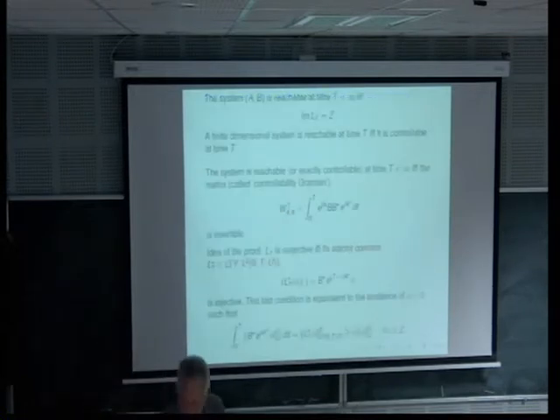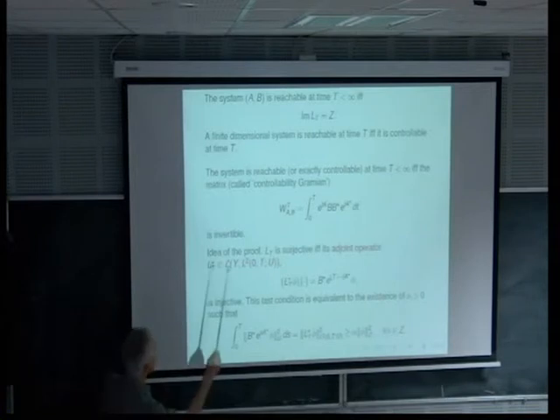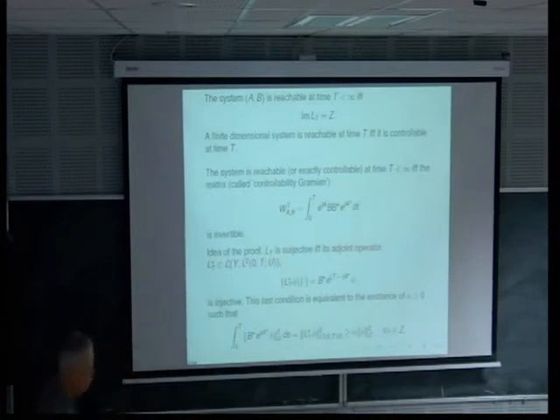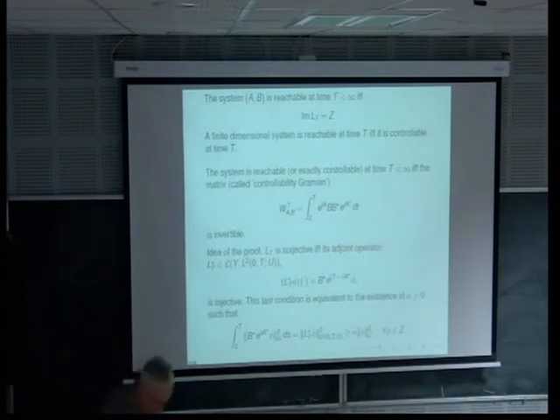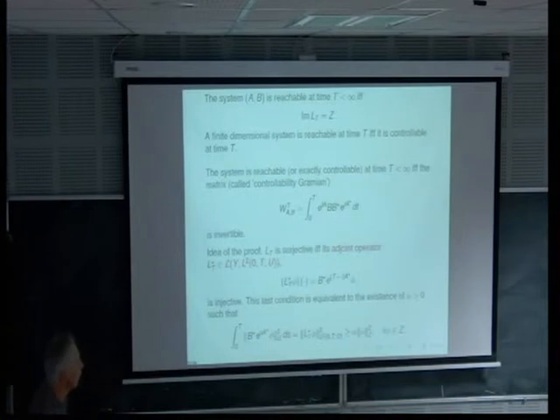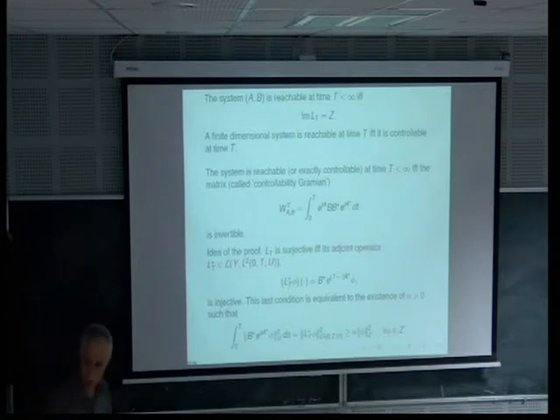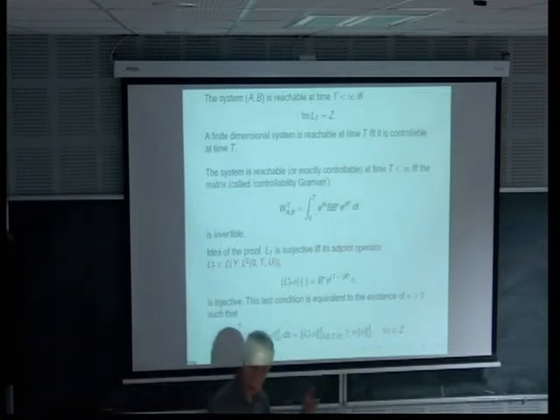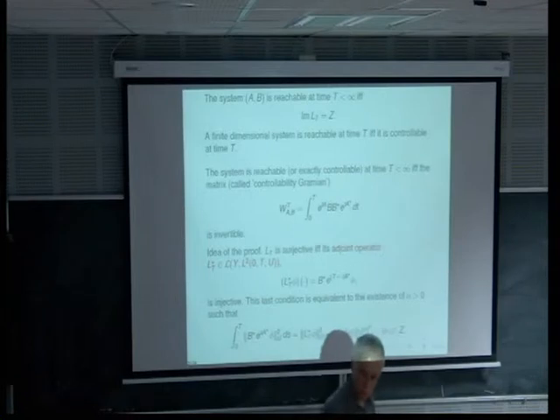And there is a nice, well-known property in finite dimension, which says that your operator will be surjective if and only if the adjoint of the operator is injective.